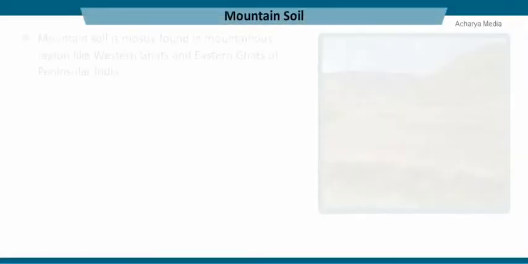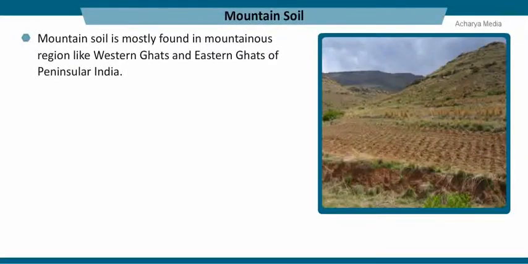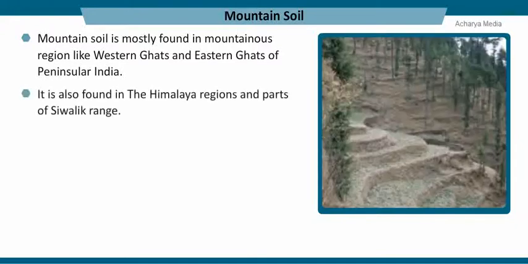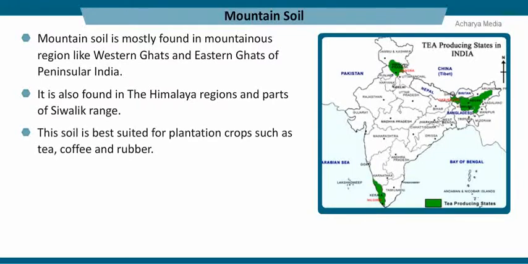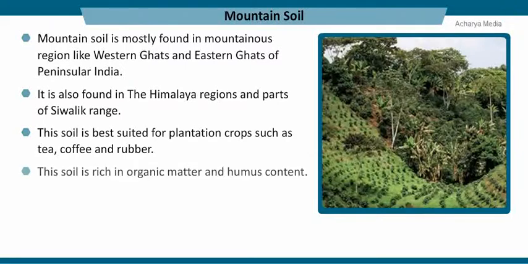Mountain soil. Mountain soil is mostly found in mountainous regions like the Western Ghats and Eastern Ghats of peninsular India. It is also found in the Himalaya regions and the parts of the Sivalik range. This soil is best suited for plantation crops such as tea, coffee, and rubber. This soil is rich in organic matter and humus content.